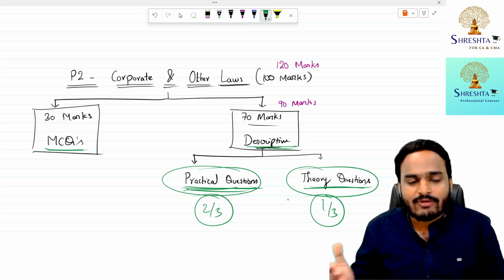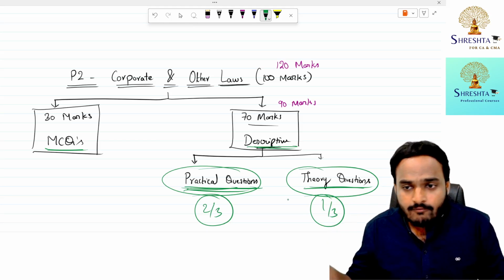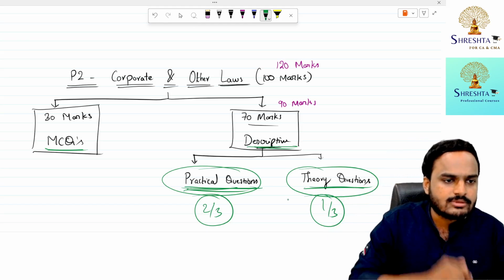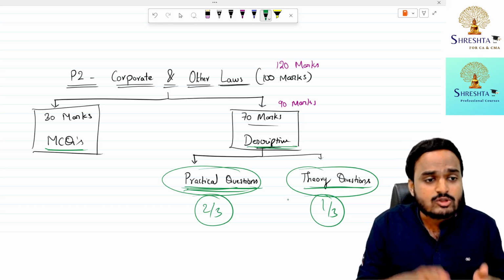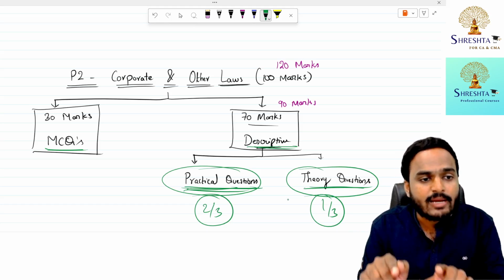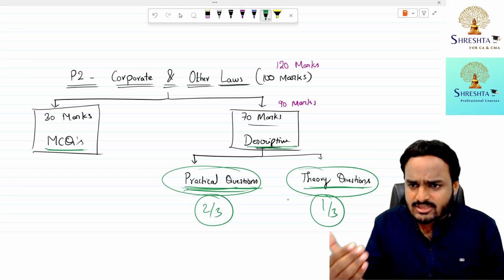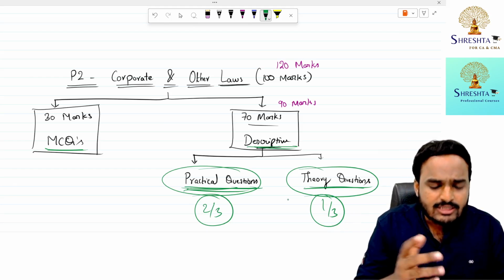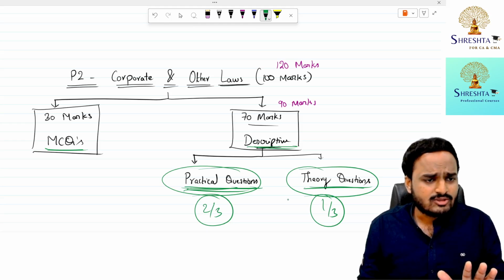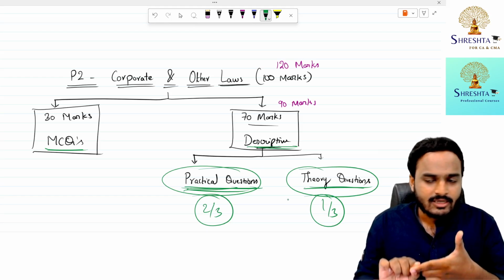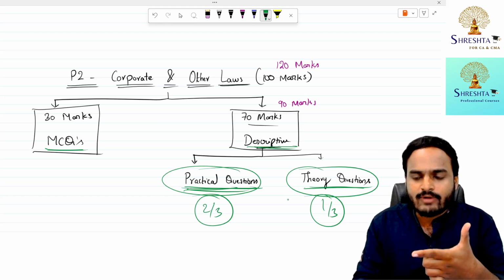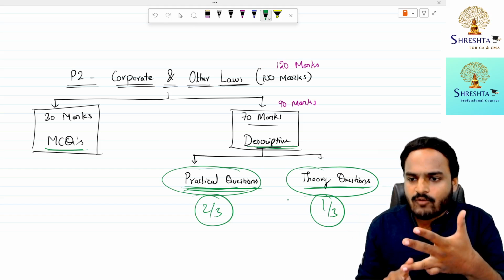The very next day, when you start preparing a new concept, first revise the previous concept. Now, while revising the previous concept, don't look into the material. Just look into the summary notes prepared by you. Give 5 to 10 minutes to that summary notes. That's it, sufficient. So today you read one new concept. Tomorrow you revise it. And the same concept you should revise after 1 week, after 1 month.